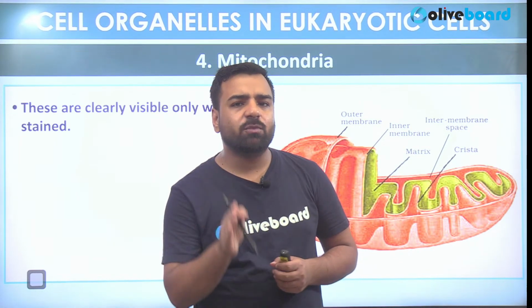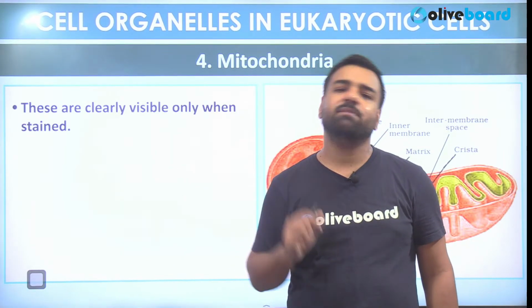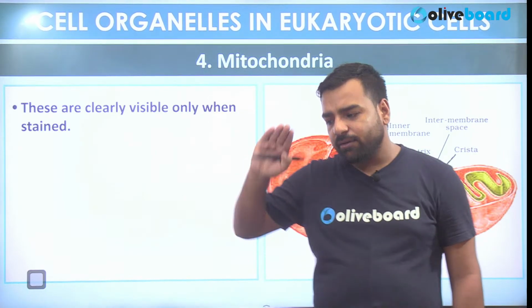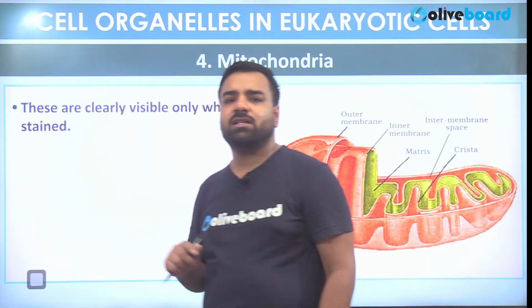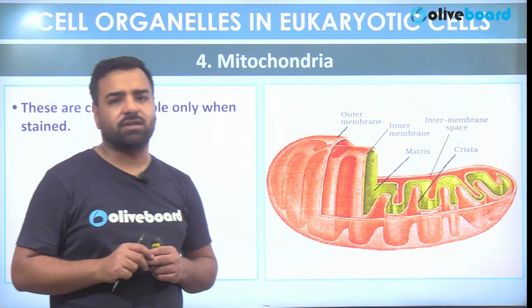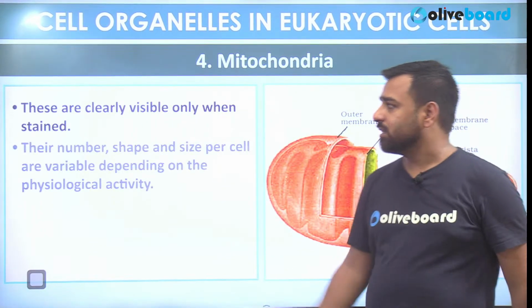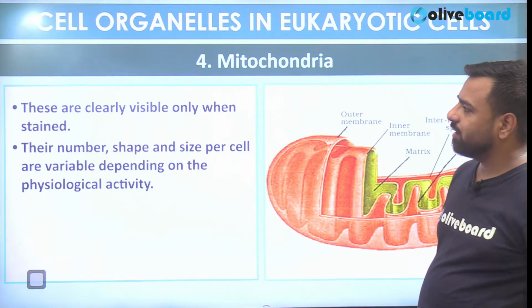So if I go with the aerobic respiration, which takes place in the mitochondria, it gives you approx 36 to 38 ATPs of energy. But if this respiration is anaerobic in nature, that is done in cytoplasm, and that time only 2 ATPs of energy is generated. So yes, since energy is generated, they are known as the powerhouses of the cells. So they are clearly visible when stained.